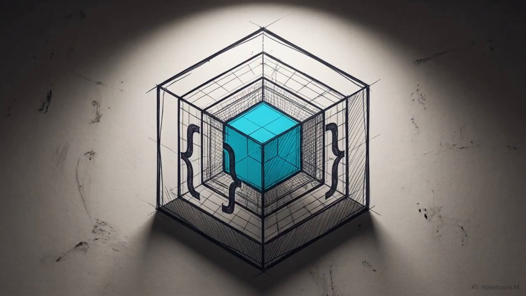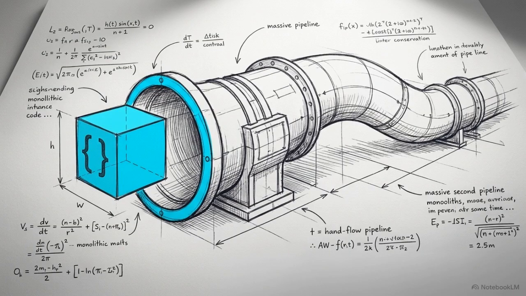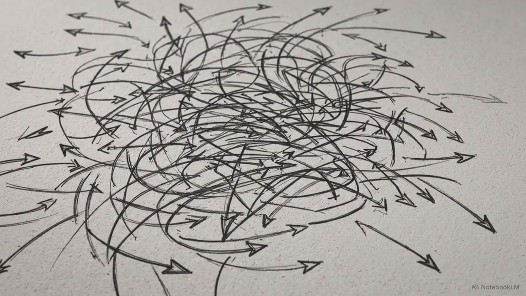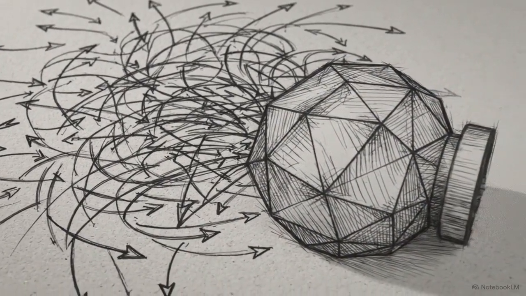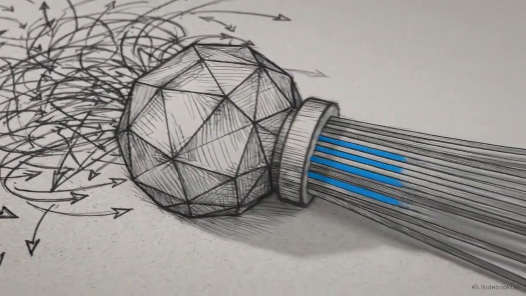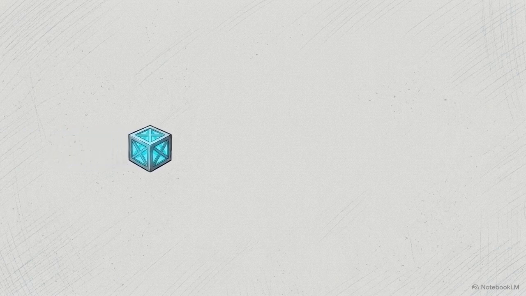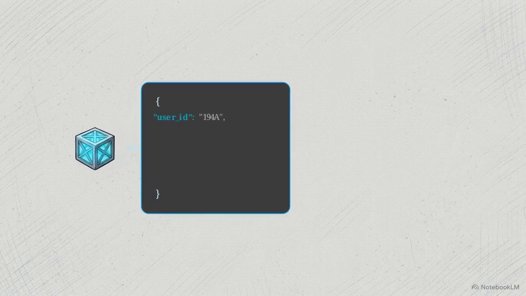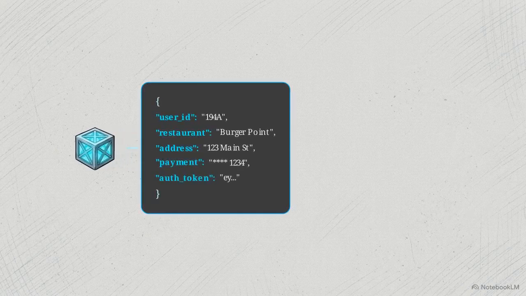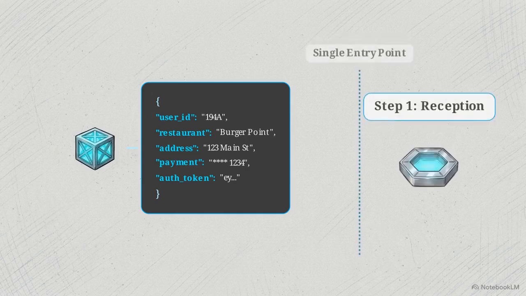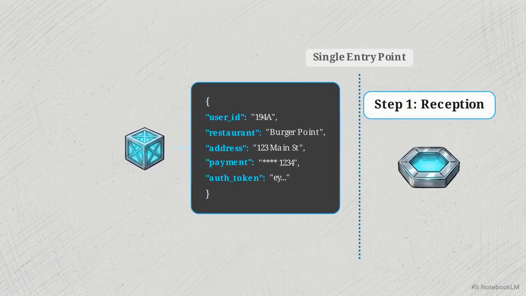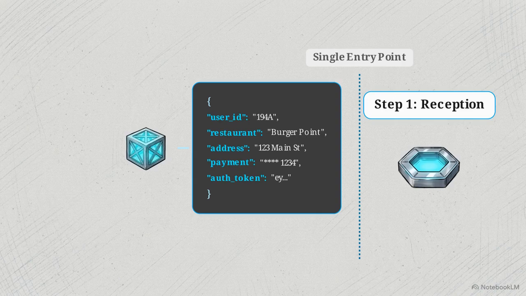To see exactly how this works, we can track the lifecycle of a single JSON payload from a food delivery app as it travels through the gateway's pipeline. The API gateway acts as the absolute authority at the network edge, turning a chaotic mesh of direct connections into a highly secure, orchestrated pipeline. This diagram shows the gateway's internal pipeline, starting when a user taps Place Order, generating a JSON payload. Inside are key value pairs: user ID, restaurant, address, payment, and auth token. In Step 1, Request Reception, the gateway receives this payload as the single entry point.